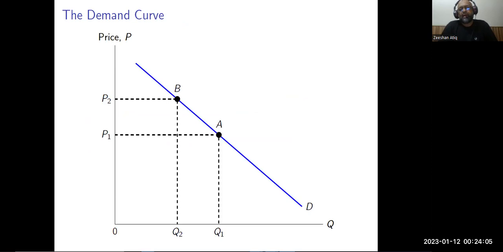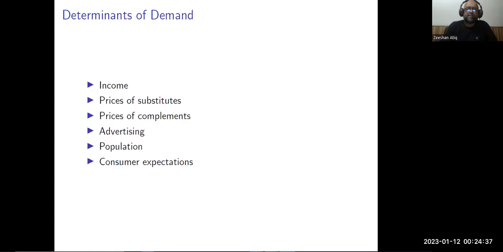Graphically, if you look at demand analysis, there is a relationship between price and quantity demanded. If the price of any commodity increases, according to demand analysis, its quantity demanded decreases. In the following minutes, we shall look at why this demand curve slopes downwards. If you look at the relationship between P and Q, at P1 a person demands Q1. If the price goes up to P2, the quantity demanded falls to Q2. Q2 is less than Q1 because P2 is greater than P1. When the price goes up, the quantity demanded goes down.